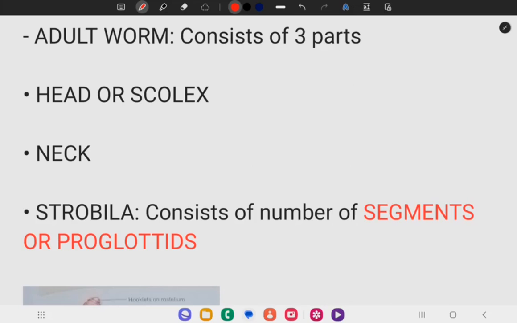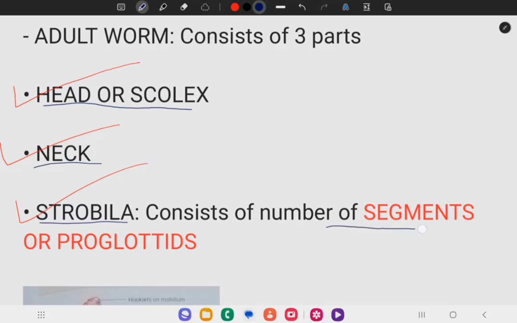The adult worm consists of 3 parts: head or scolex, neck, and strobila. Strobila consists of a number of segments, and these segments are also known as proglottids.